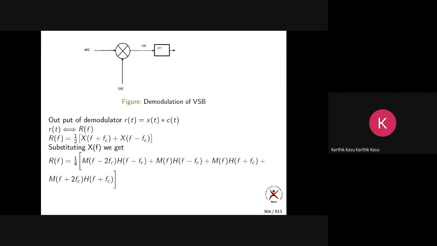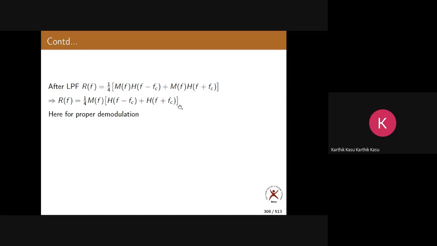So the output of this demodulator is 1 by 4 M of f into the bracket H of f minus fc plus H of f plus fc.